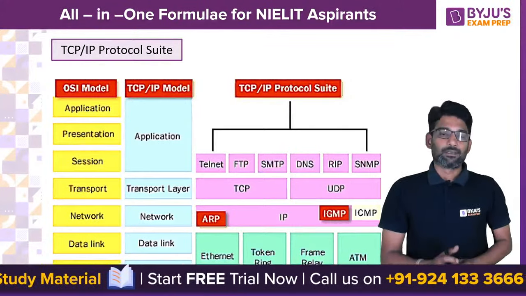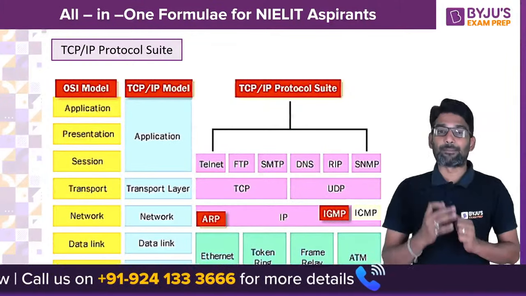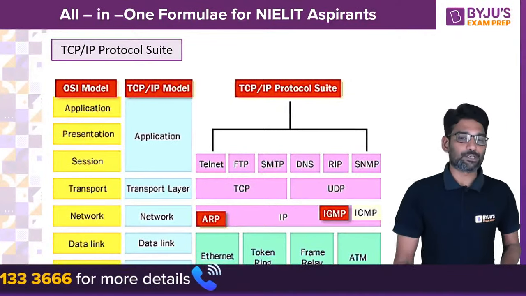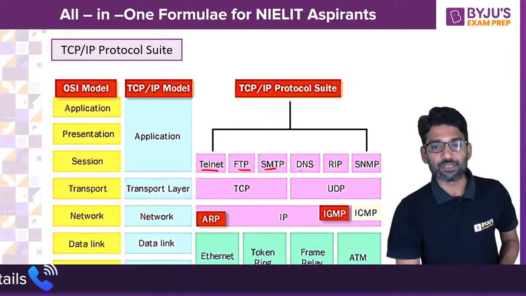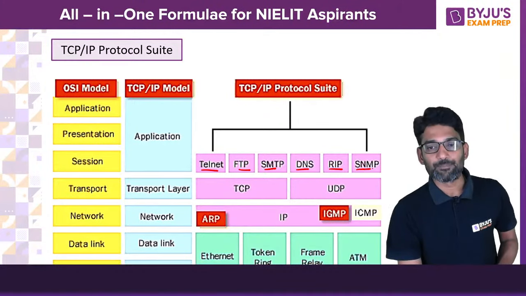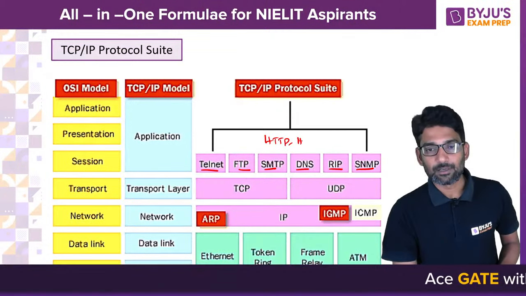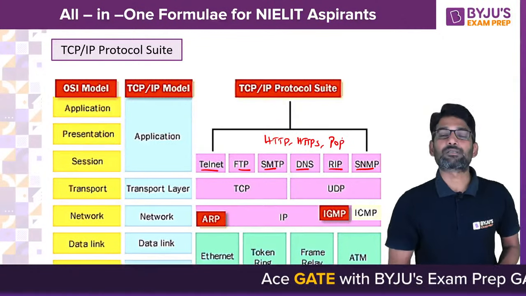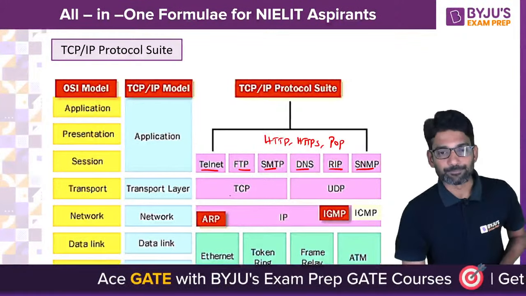So at TCP IP, you have to definitely remember the protocol mapping, at which layer what protocol is applicable. Like at application layer, protocols like Telnet, FTP, SMTP, DNS, RIP, SNMP, HTTP, HTTPS, POP, these kind of protocols will operate at application layer.